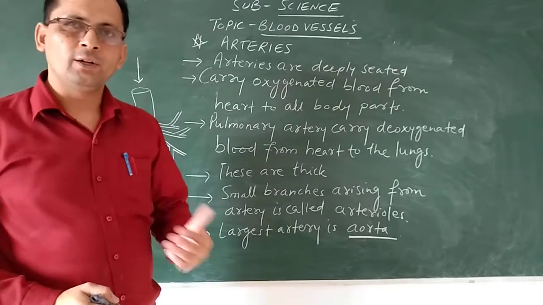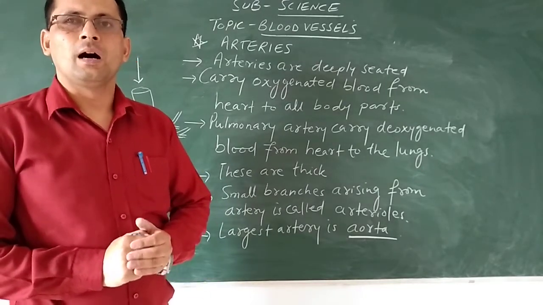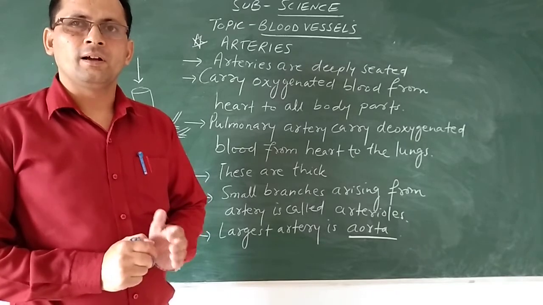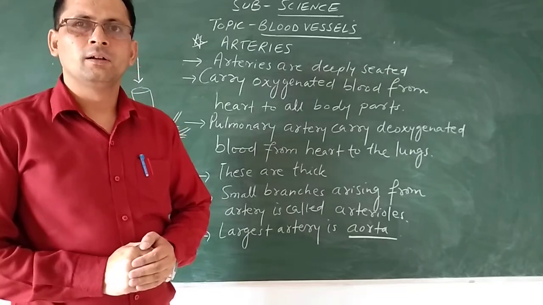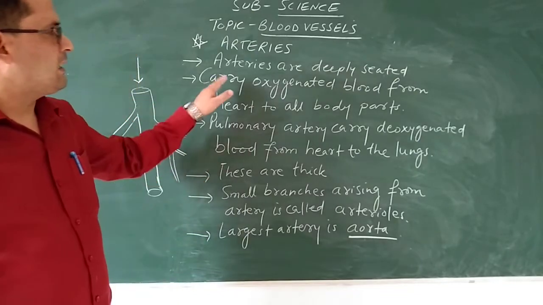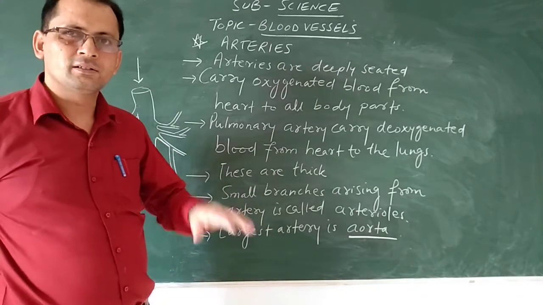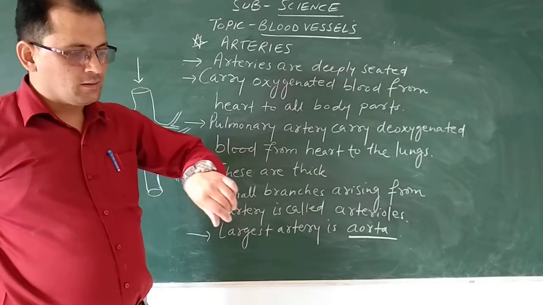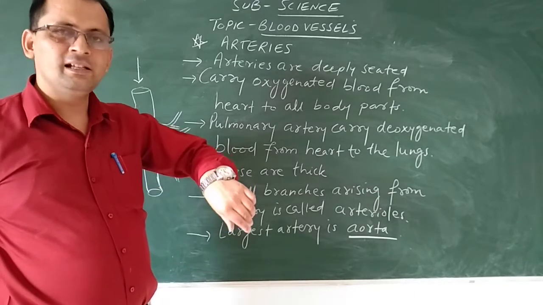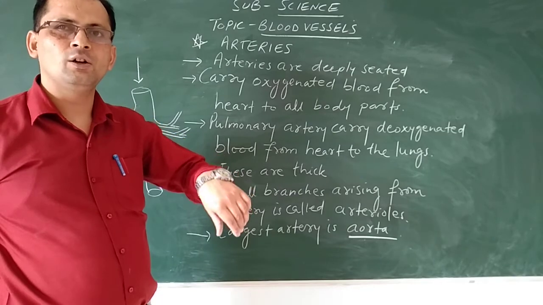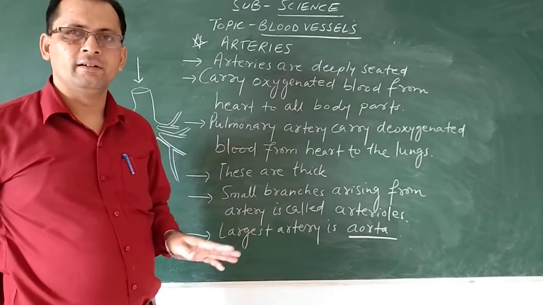Now we are going to discuss some of the important characteristic features of the arteries. What do arteries actually look like? What is the function of an artery in the body? Now beta, see, the arteries are deeply seated inside the skin. When we talk about the second type of blood vessel, which is the vein, the veins are easily observable on our skin. But arteries are deeply seated.